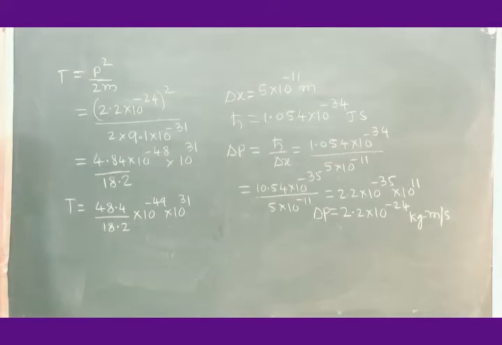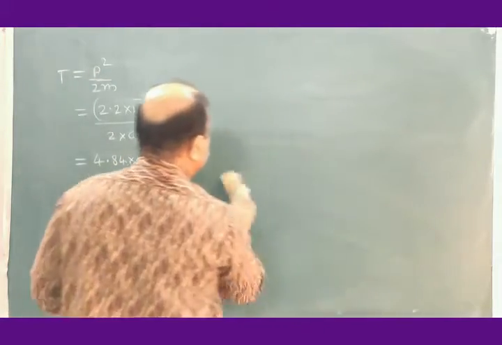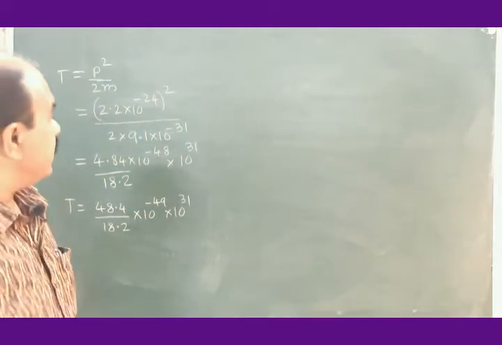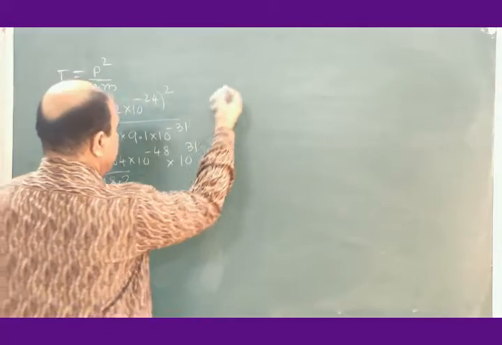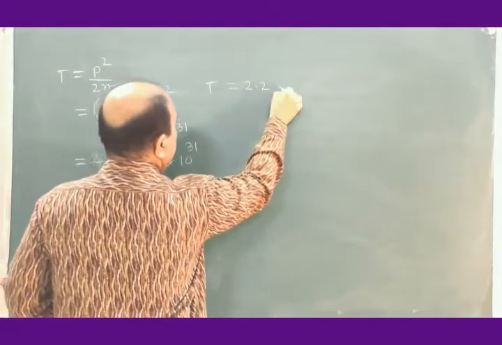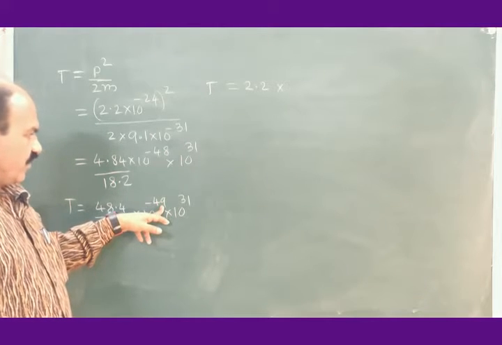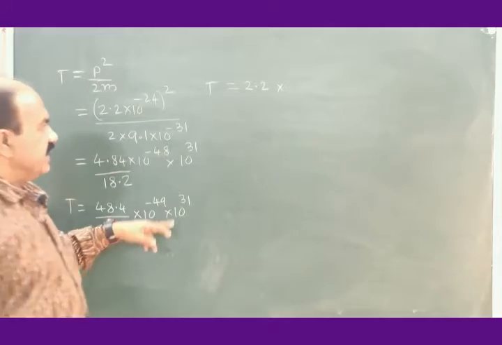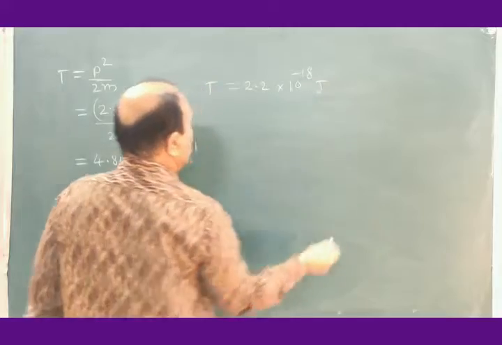So, this will be roughly 2.2, or we can also get the actual value. I am taking this approximately as 2.2 into 10 to the power minus 18 joule.